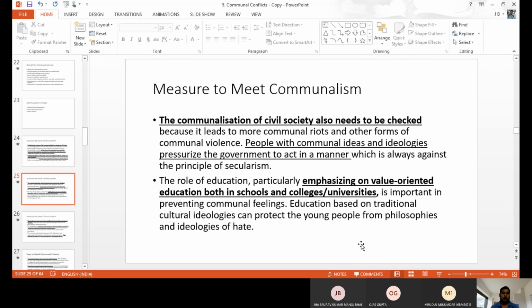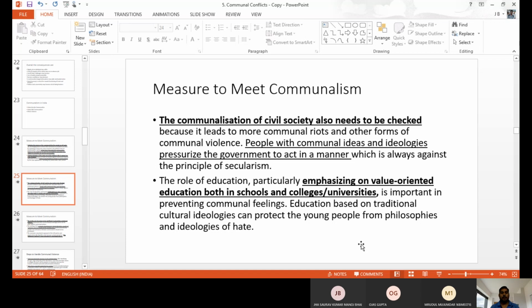And communalism in civil society also needs to be checked. In civil society, the people with communal ideologies pursue governmental acts in that manner, so we have to check these things and then we can control them. We have to identify the common people who create it. Even sometimes the government stops social media and blocks internet facilities, because if they allow it, then civil society people and the common man may increase it. So those things we have to check properly. It also helps to control the violence.